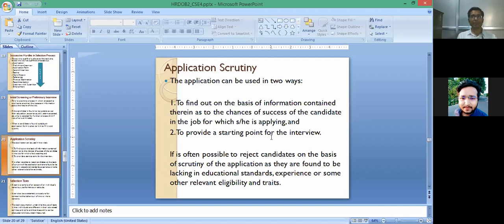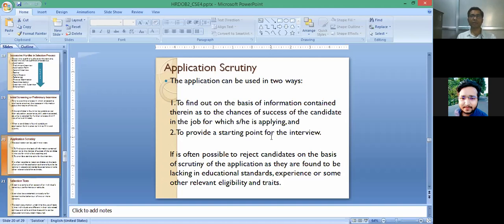So if it is found from the supplied information that candidates are not appropriate for success in the job, even with the matching of education and experience, the HR manager finds them not suitable.